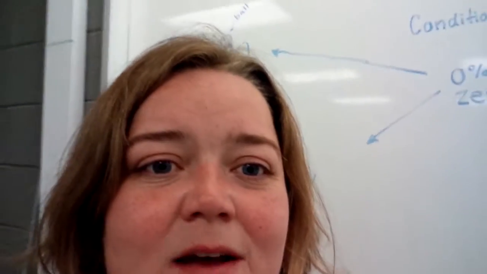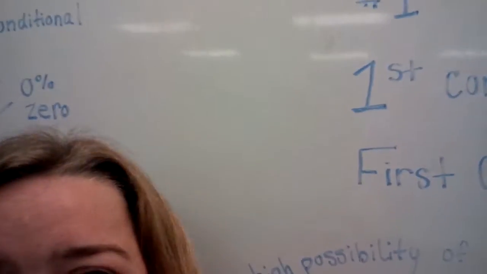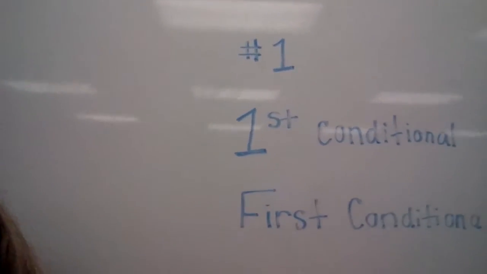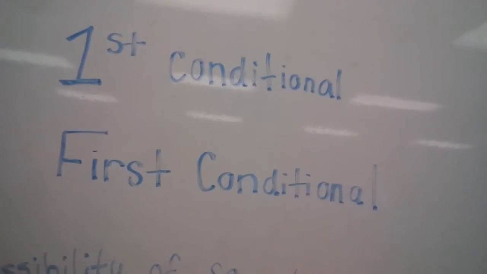So today, what we're going to talk about is the next form of conditional that I want to teach you. So the next form of conditional is something that we call first conditional. So first conditional, or first conditional spelled out. So first conditional. The purpose of first conditional is to speak about things that have a high possibility of happening.